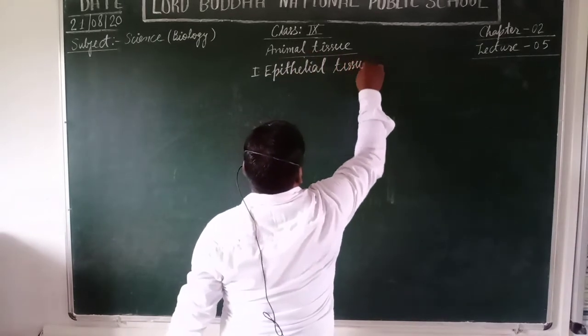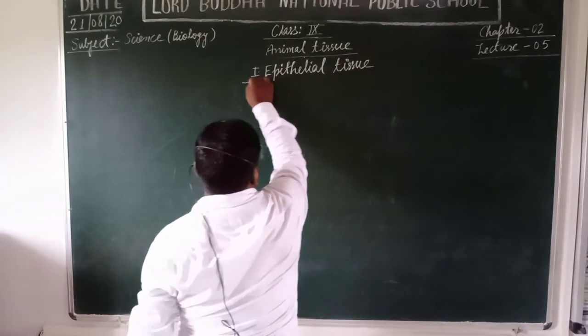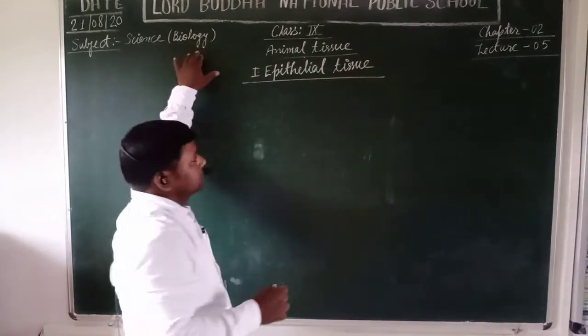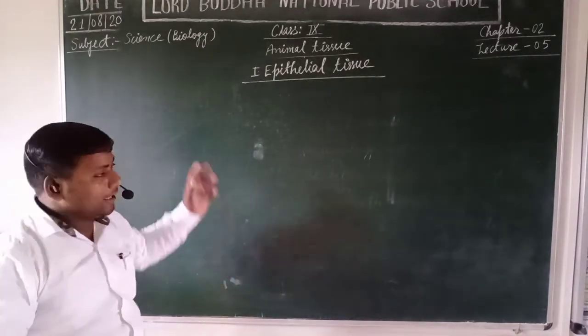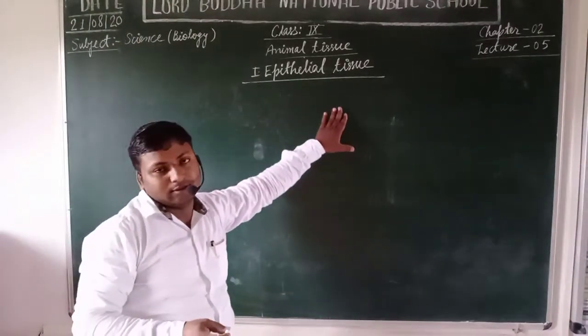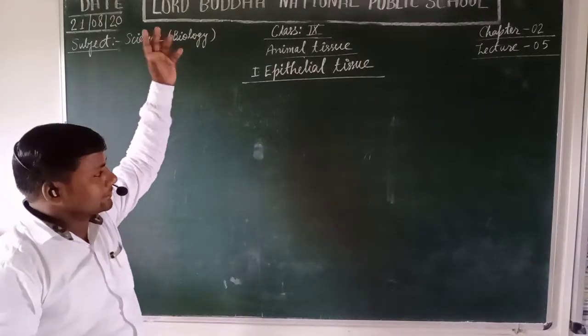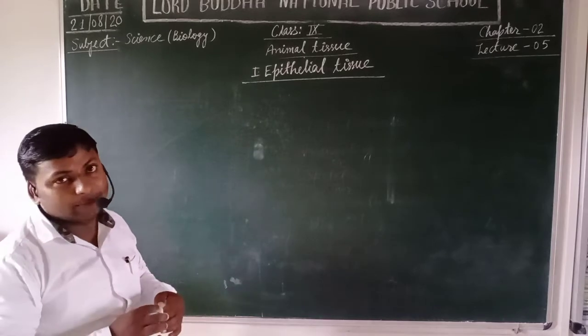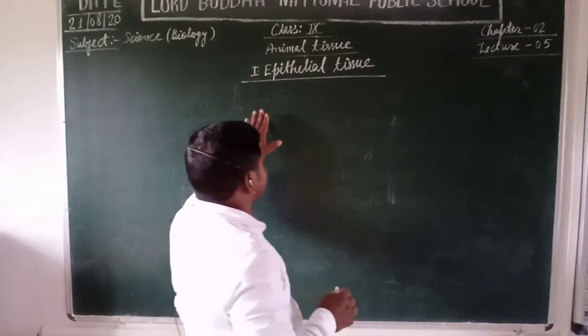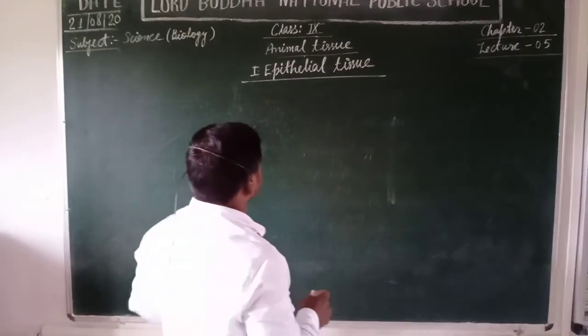Students, the epithelial tissues occur on our whole body surface. It means skin, as well as they are found on the internal body organs and form the packaging material of each and every organ of our body.